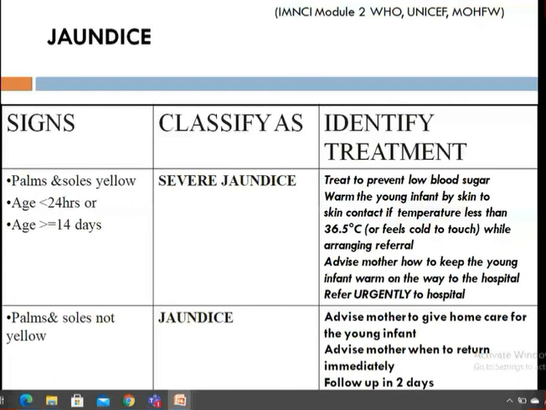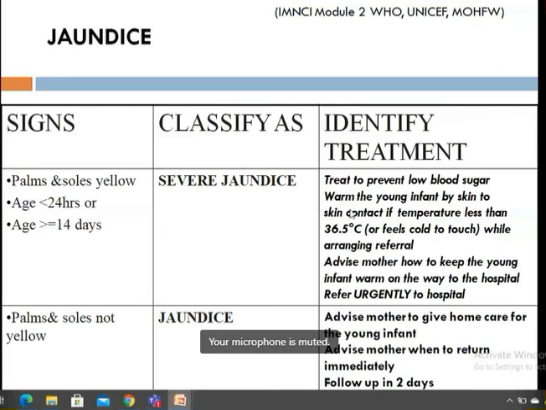If it is yellow, and if the age of the baby is less than 24 hours or more than or equal to 14 days, the child is having severe jaundice, and you have to treat to prevent low blood sugar. So see, this treat to prevent low blood sugar is coming everywhere. So you can just write it down.